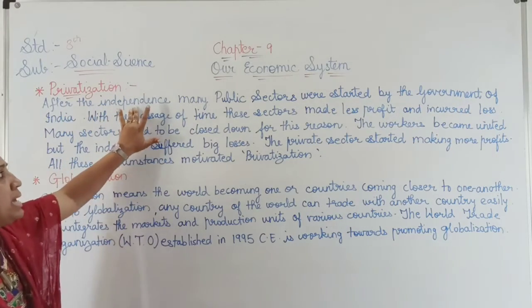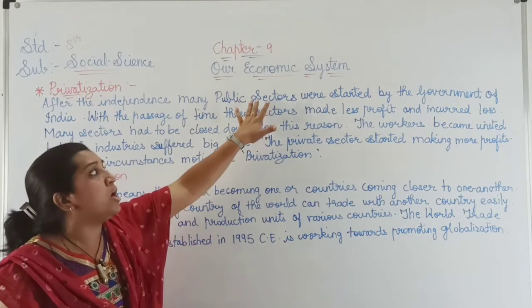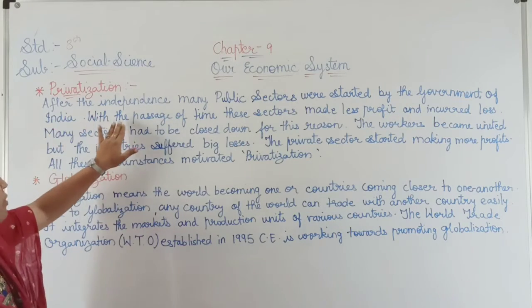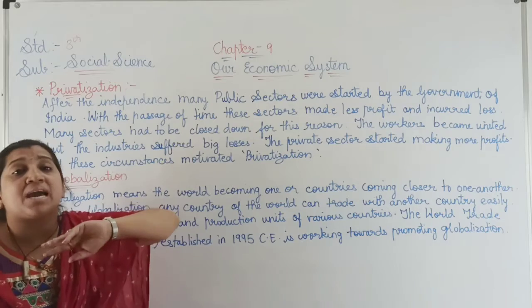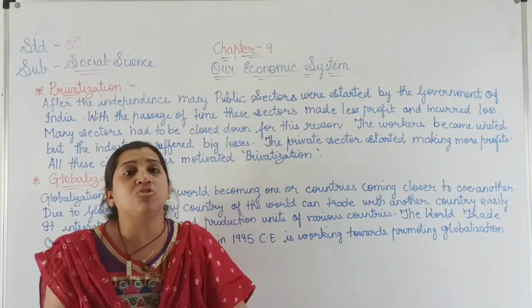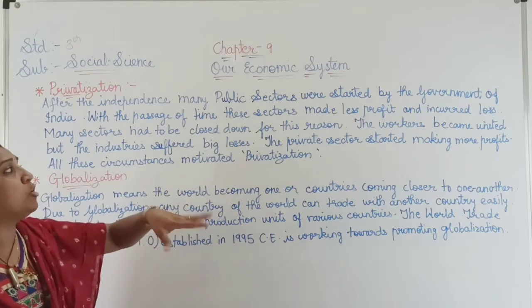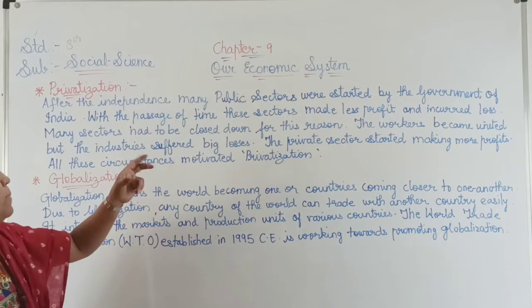After independence, many public sectors, that is the government sector, were started by the government of India. Our economic system was completely zero when the Britishers moved out of our country. So after independence, the government decided to start factories and sectors in a public way.